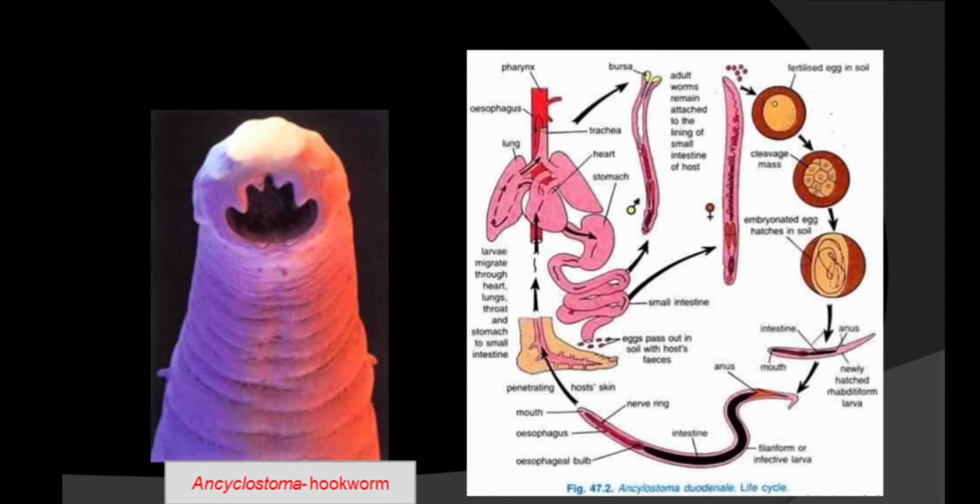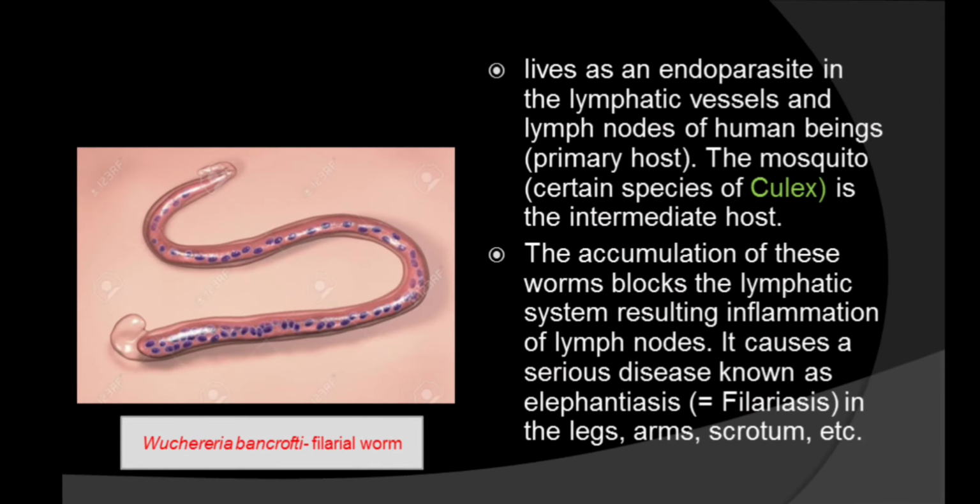Now next is Wuchereria bancrofti. It is the filarial worm. Wuchereria bancrofti causes a disease called elephantiasis, also called filariasis. Okay, and this is caused by the Culex mosquito. Remember the name. Culex mosquito is the intermediate host of Wuchereria bancrofti. In Ascaris lumbricoides, there is no intermediate host.